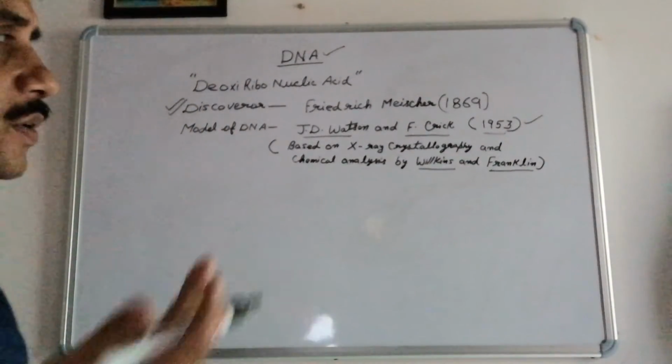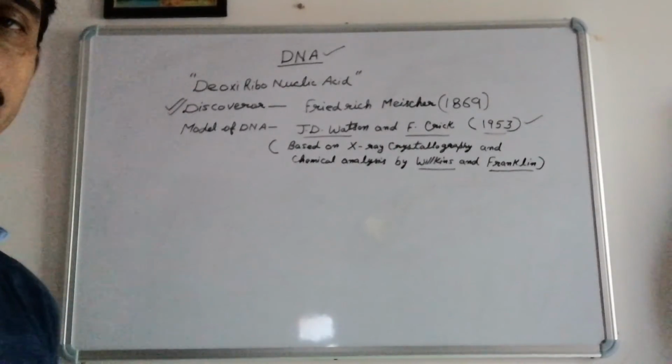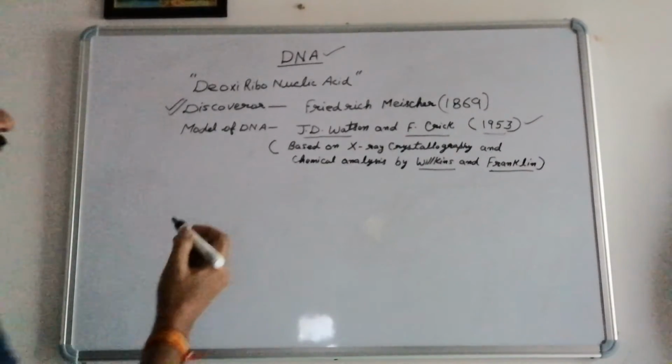Today we are going to discuss the main properties of the DNA model given by Watson and Crick. We call this model the double helical model.